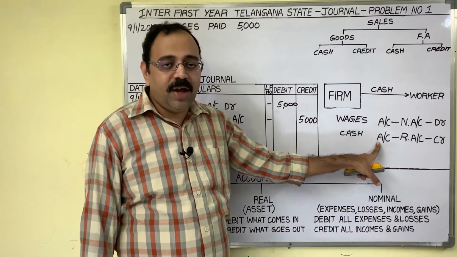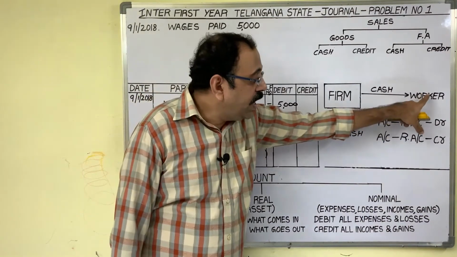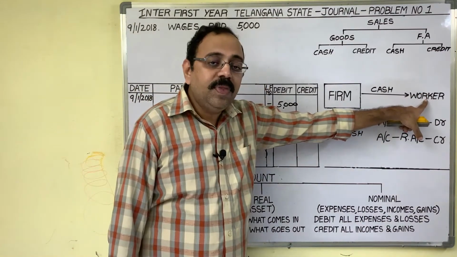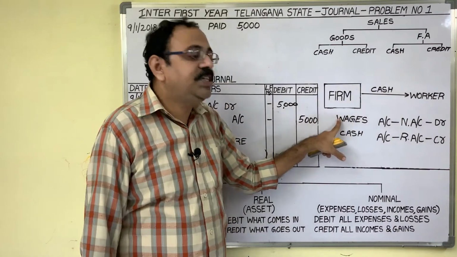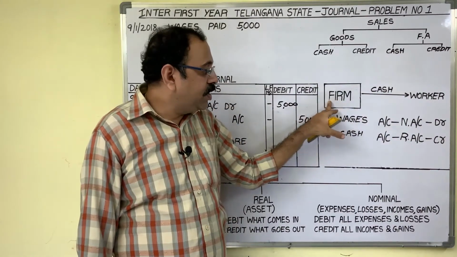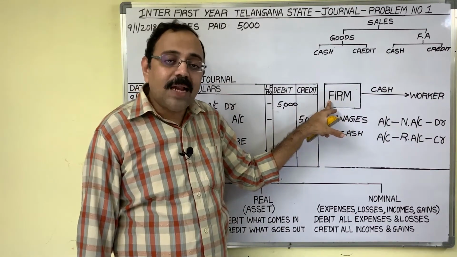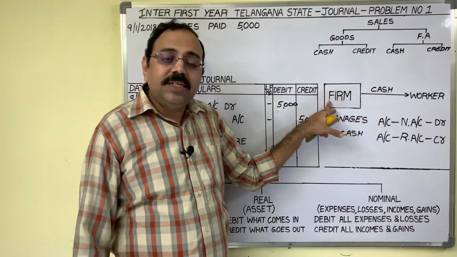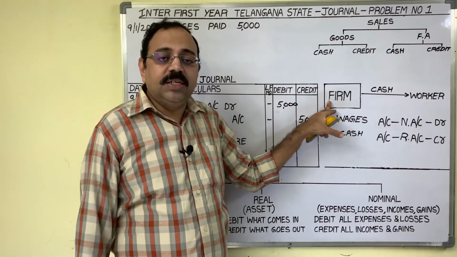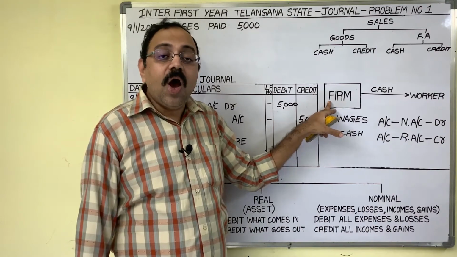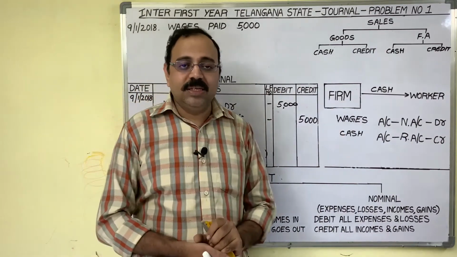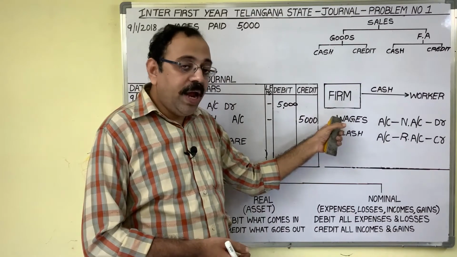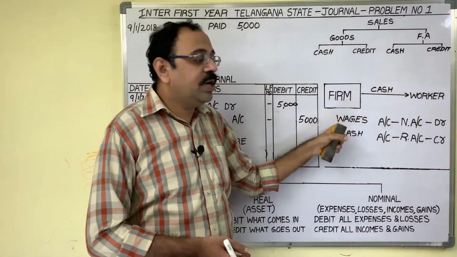Now, you will get doubt whether to write a worker's name or expenditure name. To the firm, wage, salary, rent, advertisement, electricity bill, postage, stationery, all these are expenses. So expenditure name we should write or person name we should write?